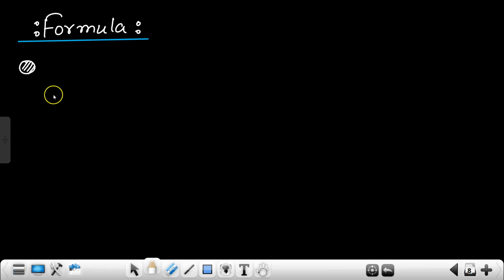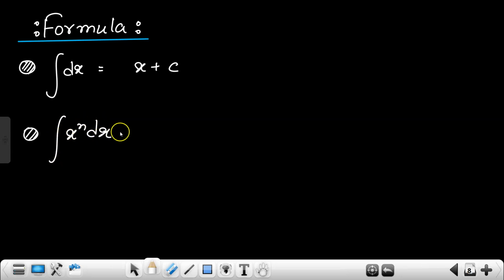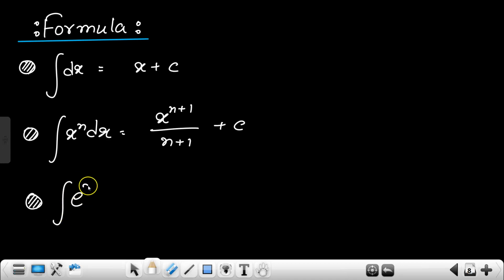Paper and pencil? Yeah. So the first formula is integration of dx. So what will be integration of dx? It will be x plus c. Okay. Now integration of x to the power n dx. It will be x to the power n plus 1 divided by n plus 1 plus c. This trick works. Once you are done with writing, you can remember 2 3 formulas on your own. You will see the difference. Okay. Integration of e to the power x dx will be equal to e to the power x plus c. Okay. Done with this?